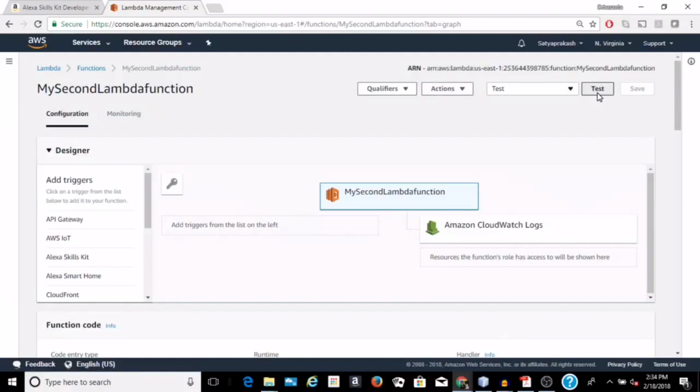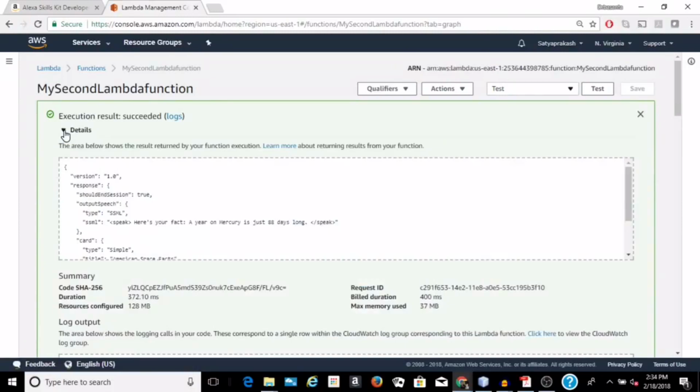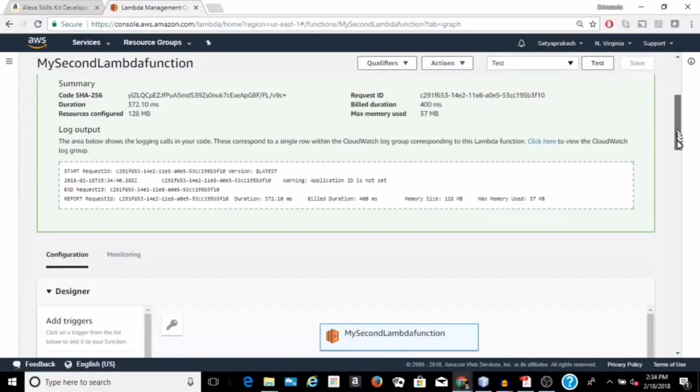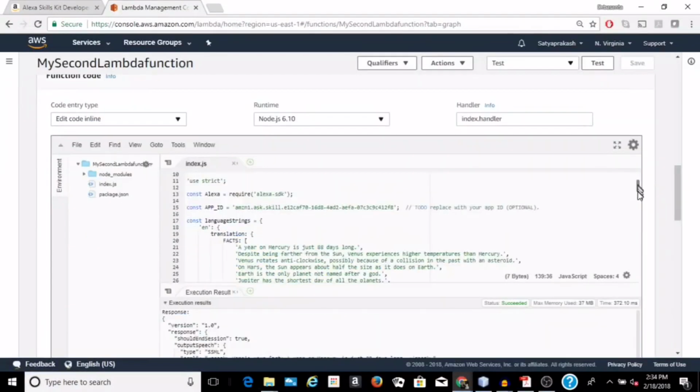The test event has been created. Now we can click on test. The test result is successful. We can see the output of this Lambda function for the event is one fact randomly selected from the list of facts we have given in our Lambda function.